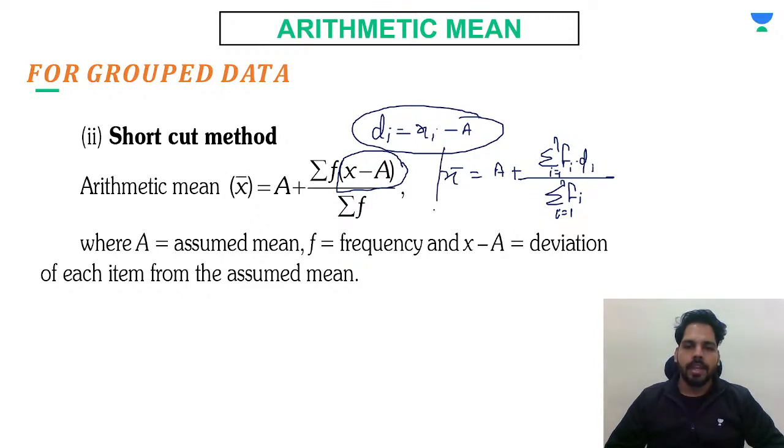Understood? So like this, we can easily find the mean by using the shortcut method. Understood?